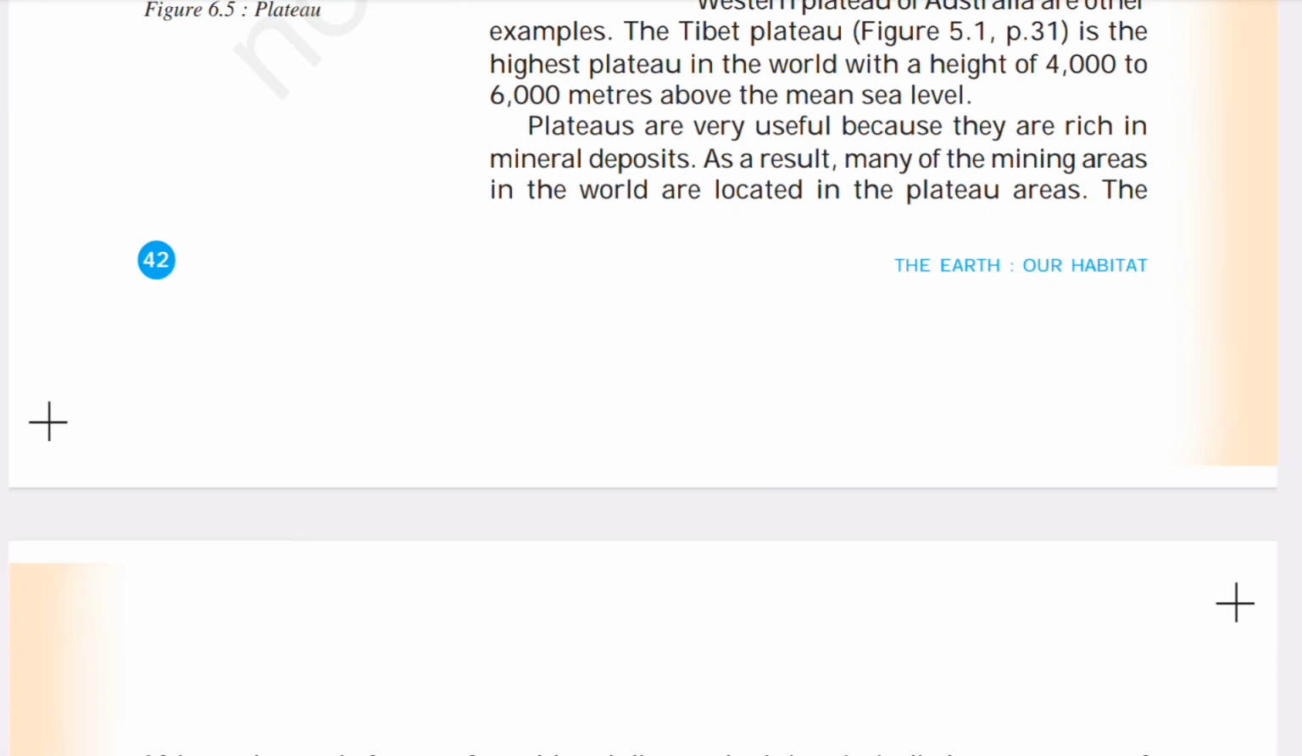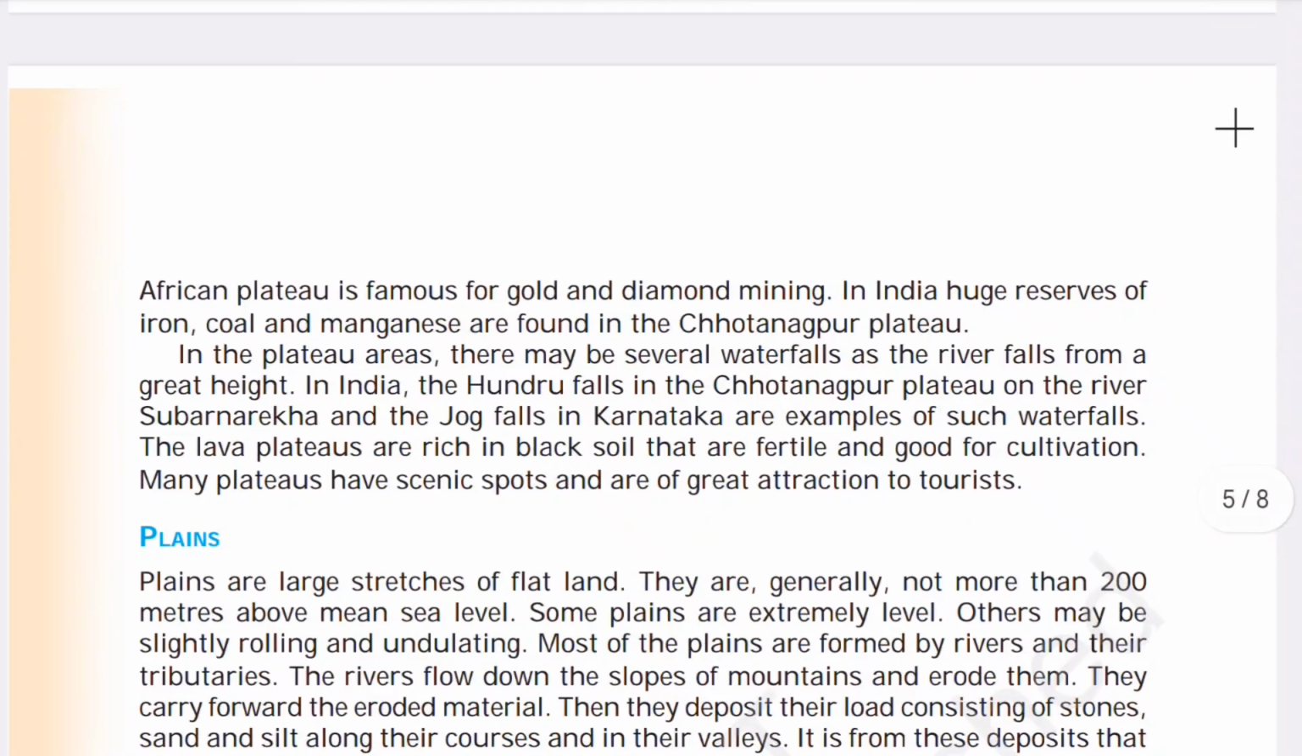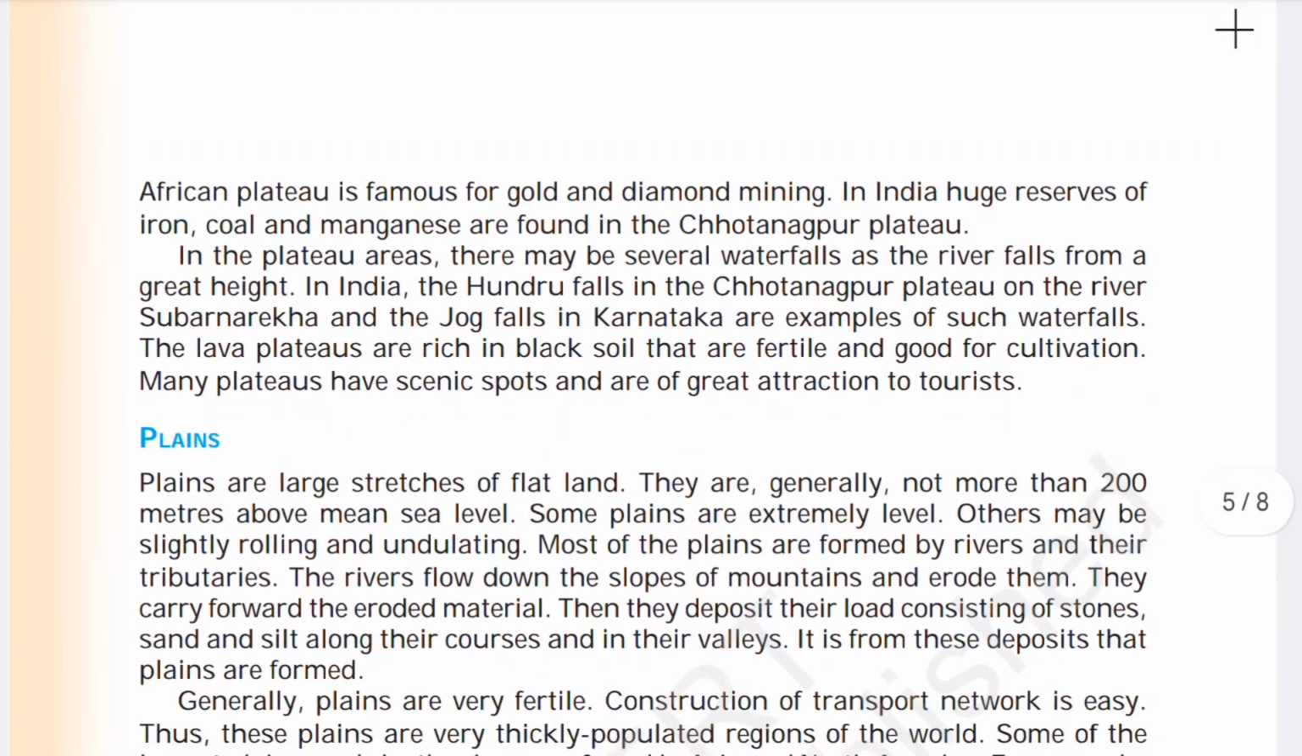As a result, many of the mining areas in the world are located in plateau areas. The African plateau is famous for gold and diamond mining. In India, huge reserves of iron, coal, and manganese are found in the Chota Nagpur Plateau.